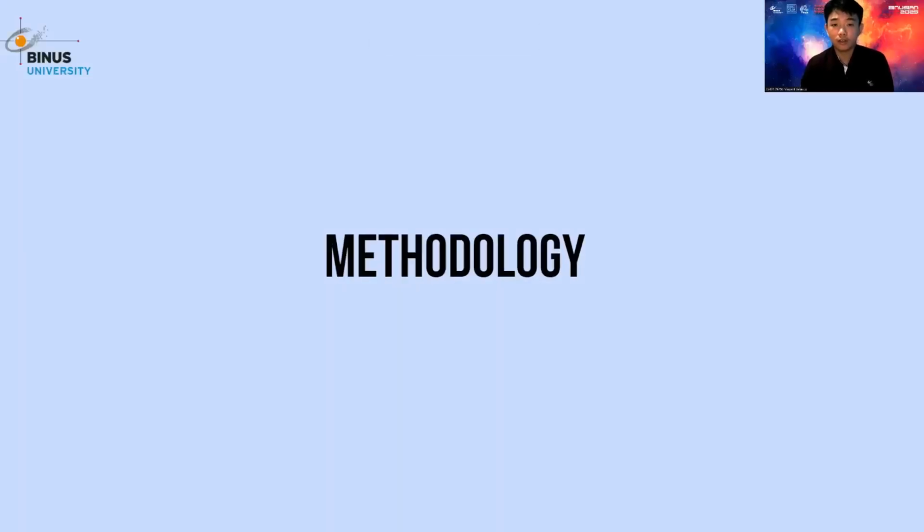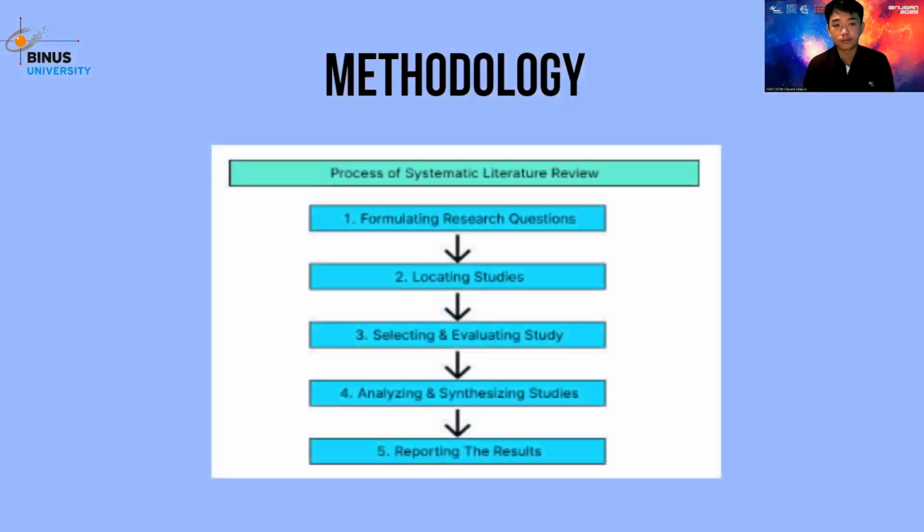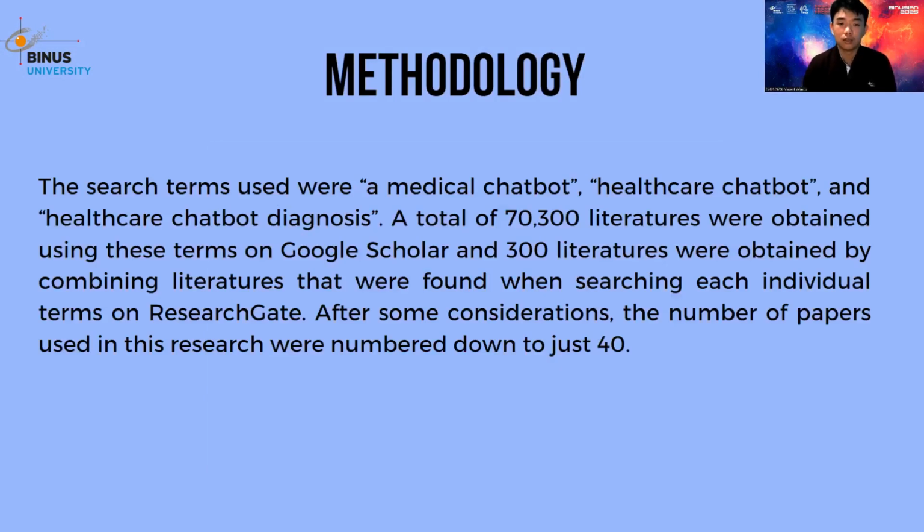The next topic that we're going to cover is the methodology that we use in creating our research papers. This slide is a figure that represents the process that we use in making our papers with the systematic literature review methodology. This slide is about the study location.